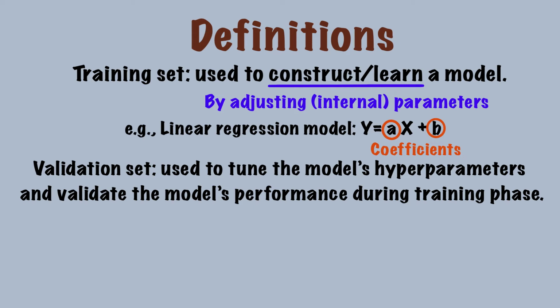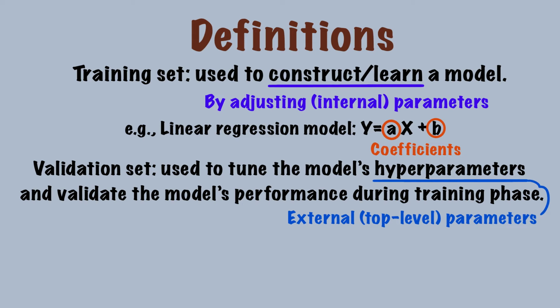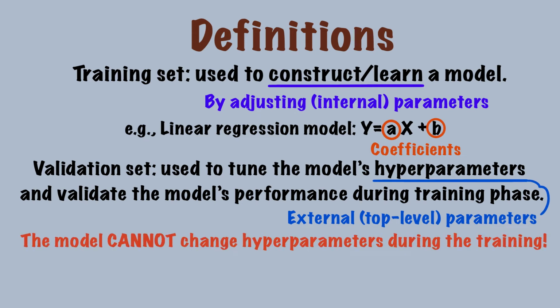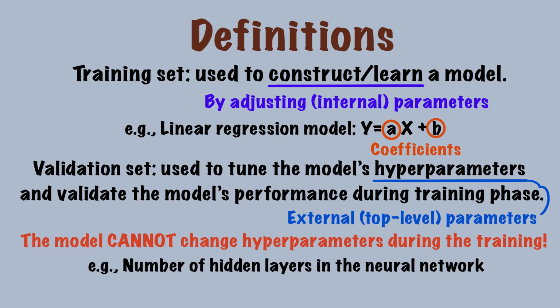Then, validation set is used to tune the hyperparameters of the model by validating the model's performance during the training phase. The hyperparameters are also called external parameters, and the hyper in hyperparameters implies these parameters are top level. These parameters don't change when a training set works. They have to be determined beforehand, and that's why they are top level. I know we haven't talked about neural networks, but we have to decide the number of hidden layers before the training data works, and that number is fixed. So the number of hidden layers is one of the hyperparameters in a neural network.